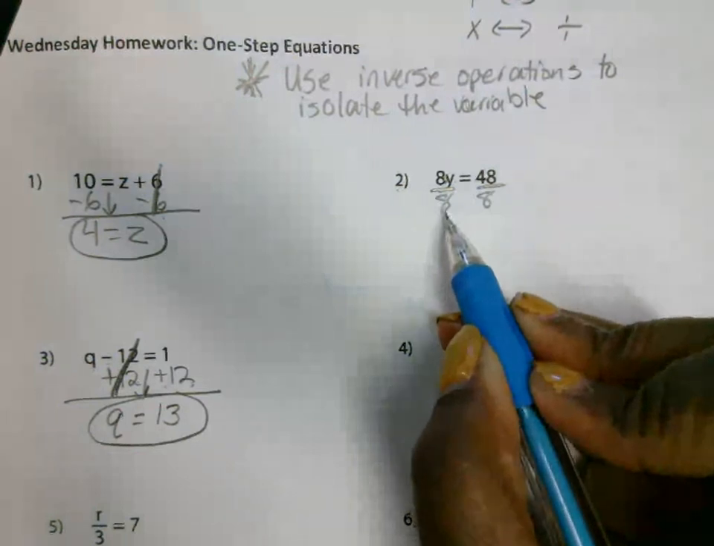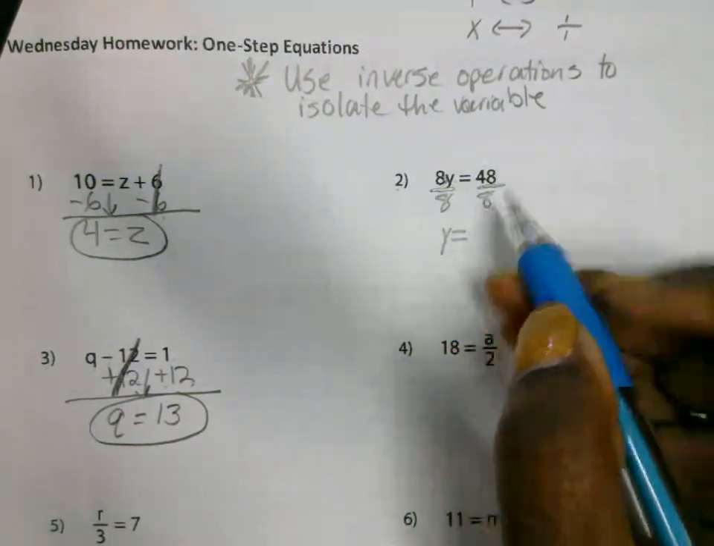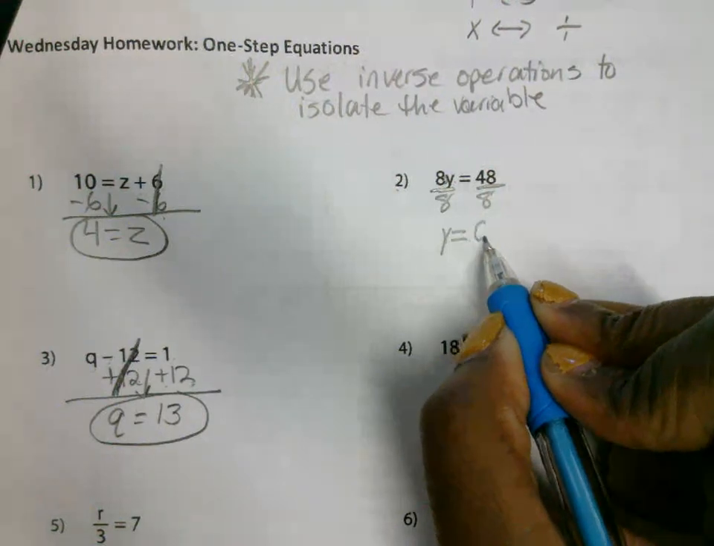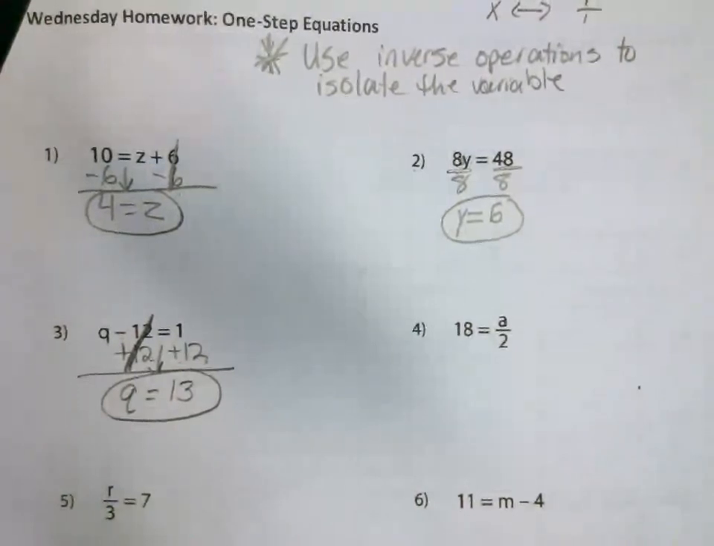8 goes into 8 one time, so this is 1y or just y. What's 48 divided by 8? 6. So y is equal to 6 or 6 is equal to y. Pause for the cause. All right, let's look at number 4.